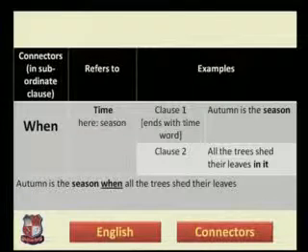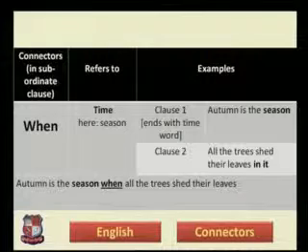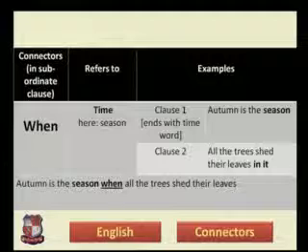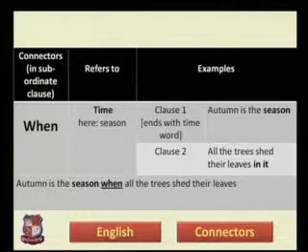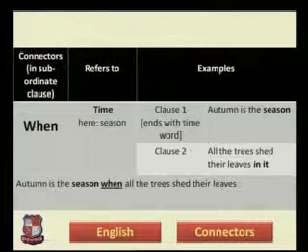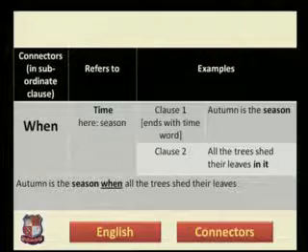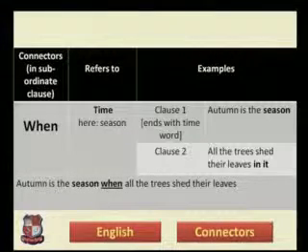First, clause number 1, autumn is a season that ends with a name of a time. Season is something that refers to some particular time of a season. Clause number 2 is all the trees shed their leaves in it.